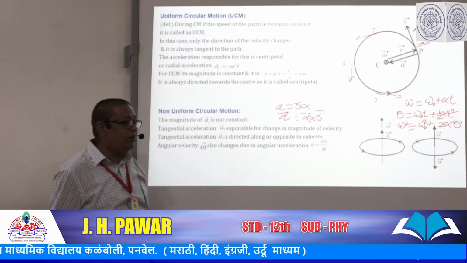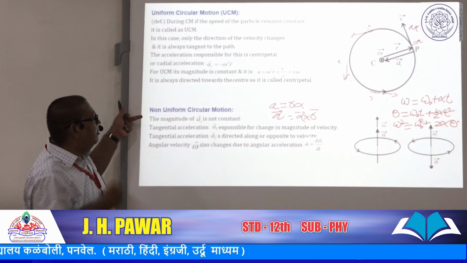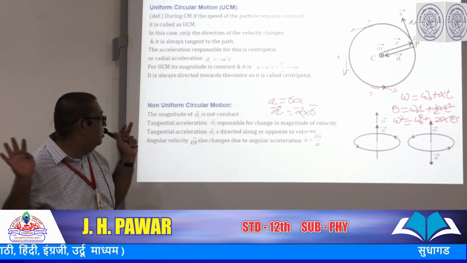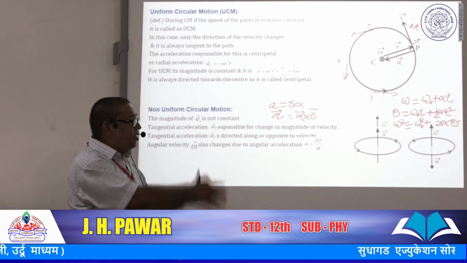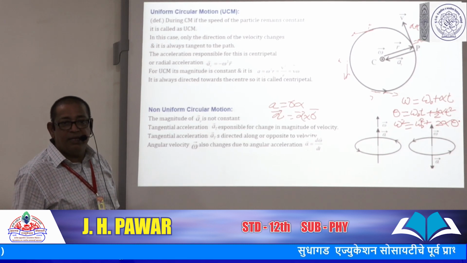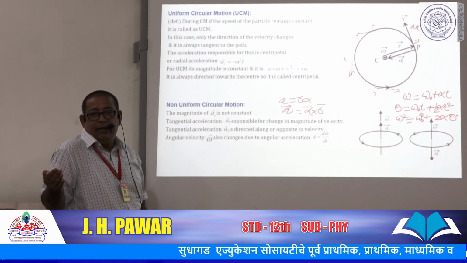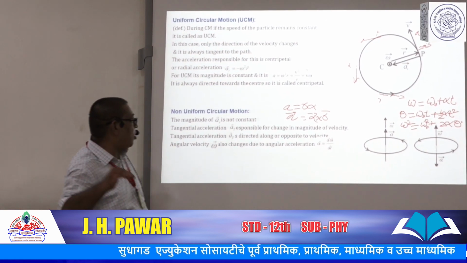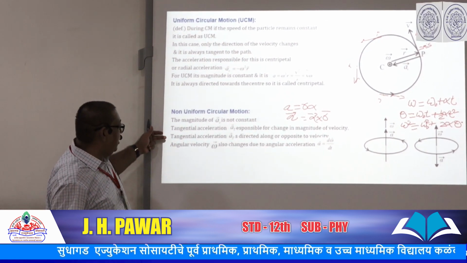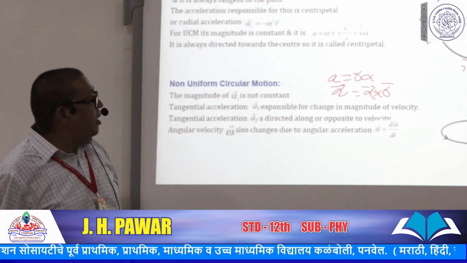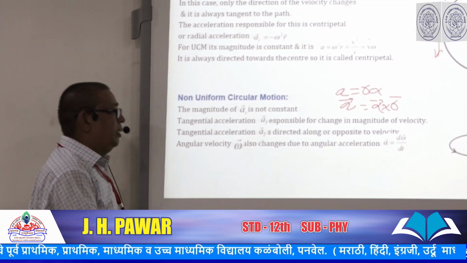Here a centripetal acceleration is present, and it is not constant. A tangential acceleration is also present, and it is responsible for the change in speed of the particle or object. Here angular acceleration is also there. Thereafter, we go through another topic.